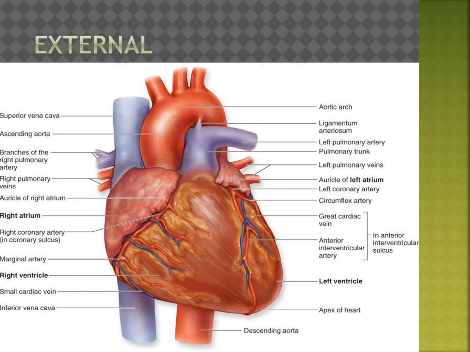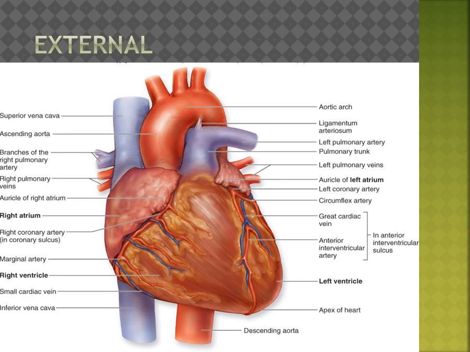Next point: thickness of the muscular wall. The atrium has a thin muscular wall, and the ventricle has a thick muscular wall. The walls are very thick in the ventricle. The walls are very thin in the atrium.